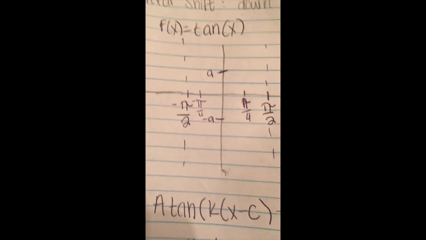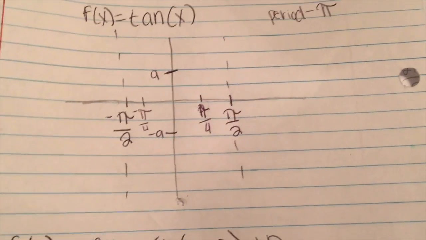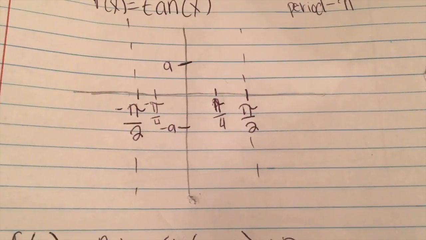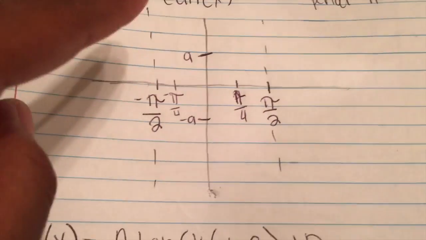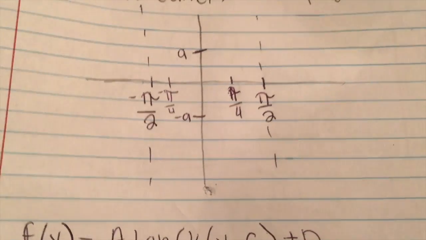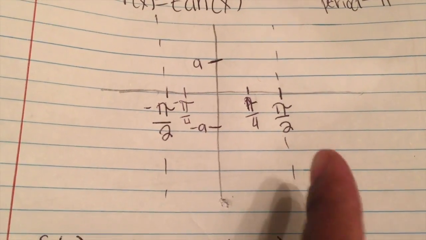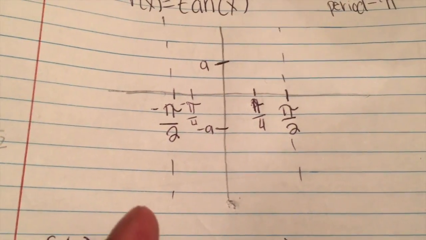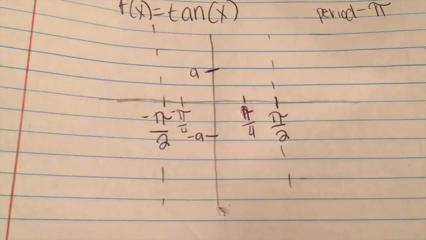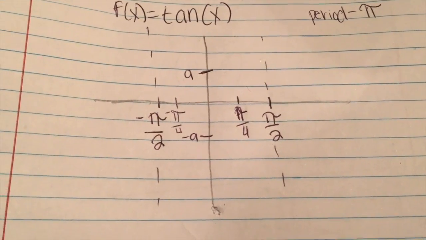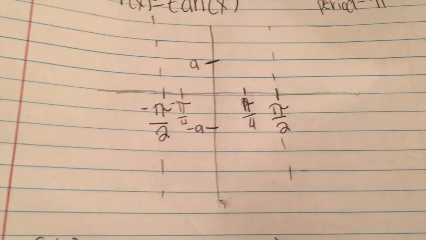Let's first practice graphing the parent function. Unlike sine and cosine, the tangent has a period of pi, and it also has asymptotes, which are represented by the dashed lines. In tangent, half of the period is to the right, and half of the period is to the left. So since the period is pi, the asymptotes would be at pi over 2 and negative pi over 2.